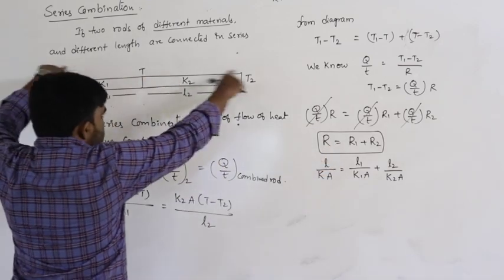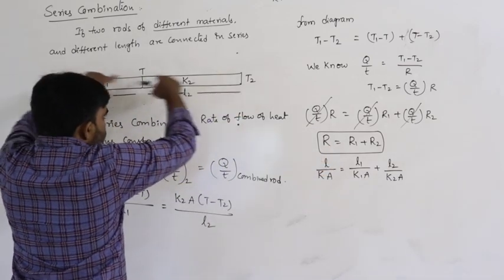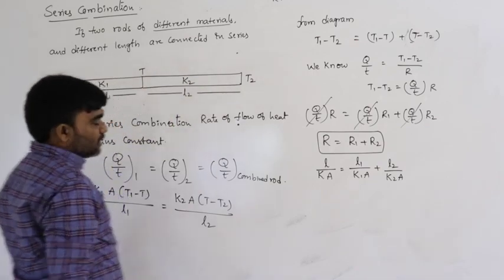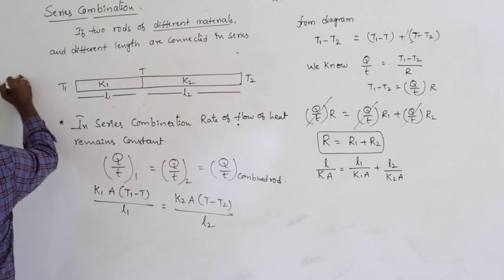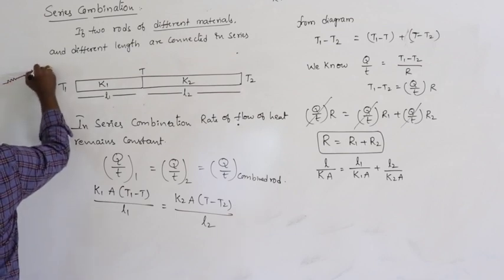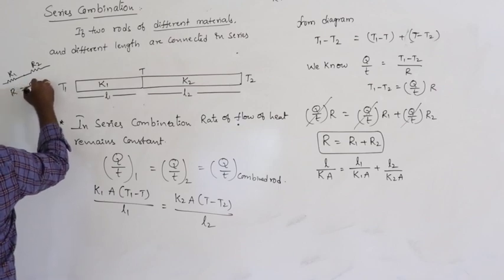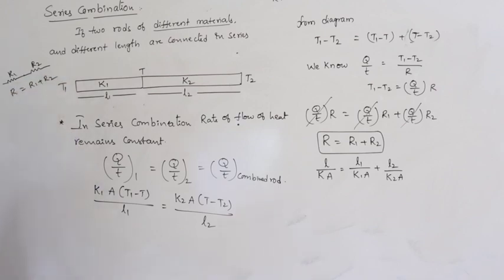And here the two rods are connected in series, so the total resistance of the combination is the sum. Just like when two resistances R1 and R2 are connected in series, the effective resistance is R1 plus R2.